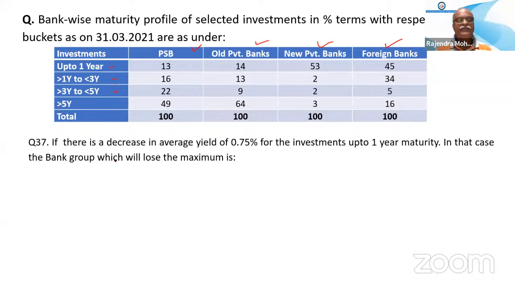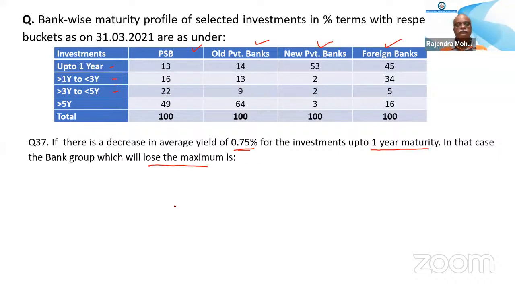First question. If there is a decrease in the average yield of 0.75% for the investment up to 1 year maturity, which bank group will lose the maximum?